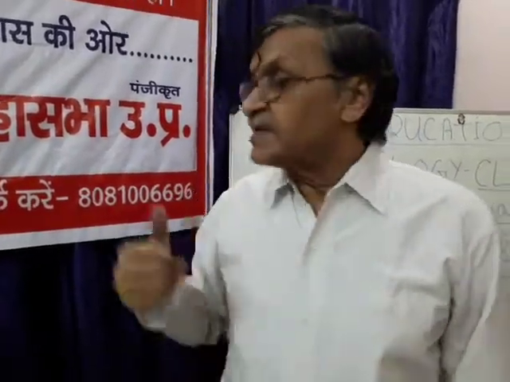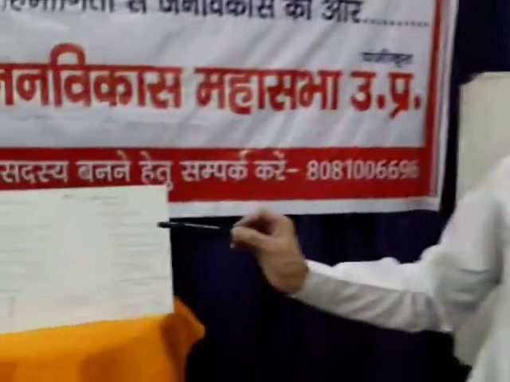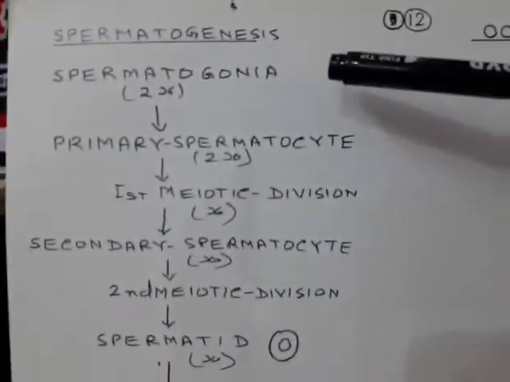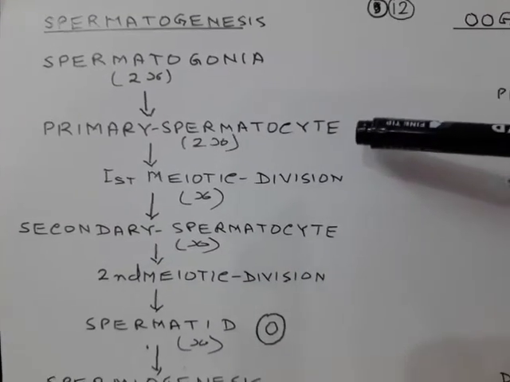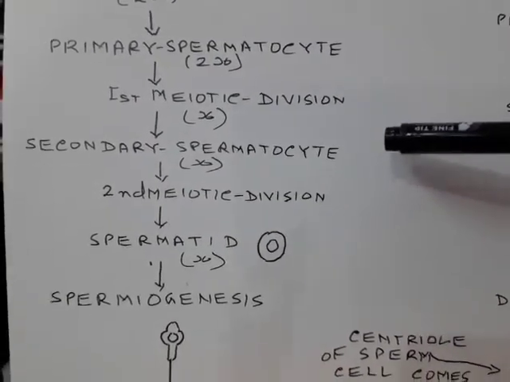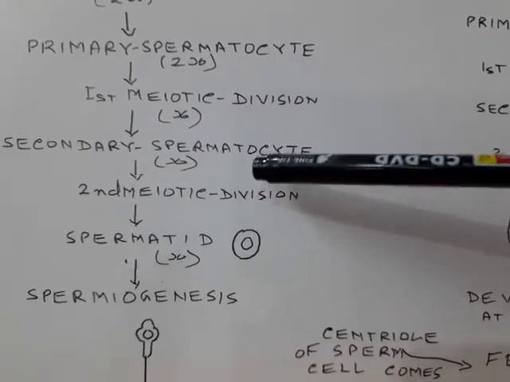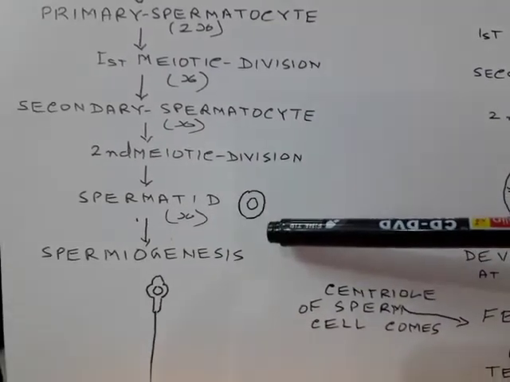So let us see in which step of gametogenesis this meiotic division takes place. Let us see spermatogenesis and oogenesis. During spermatogenesis, up to the stage of spermatogonia, it is 2x or diploid. The primary spermatocytes are again diploid, 2x. But at this stage, the first meiotic division takes place. A secondary spermatocyte is formed, which is haploid, having only x number or half number of chromosomes. Then the second meiotic division takes place, and 4 spermatids are formed.